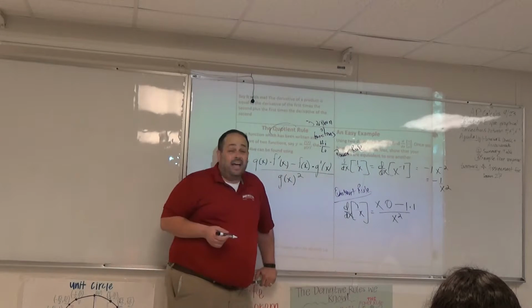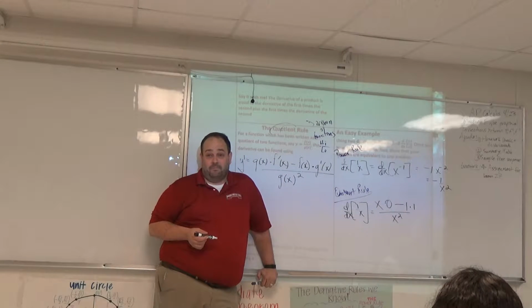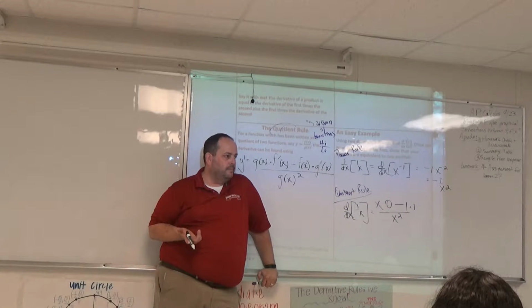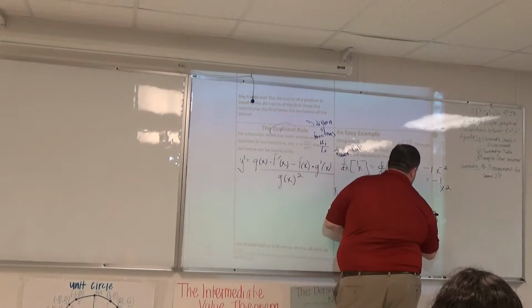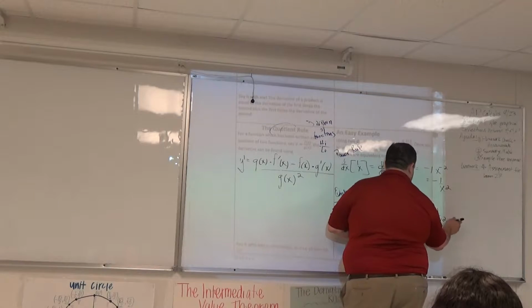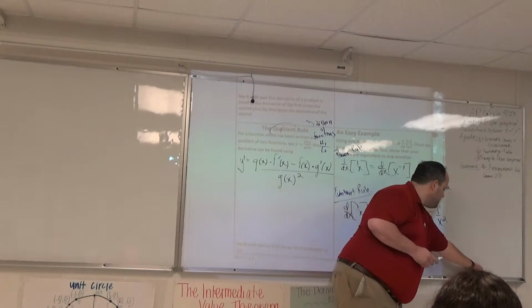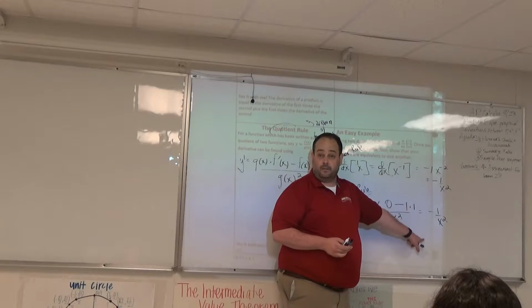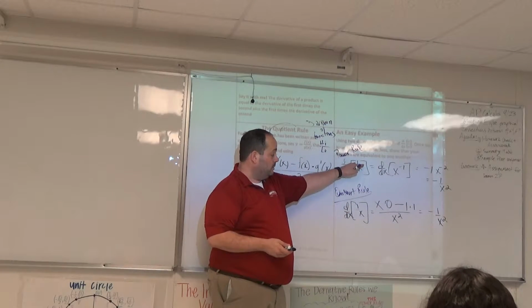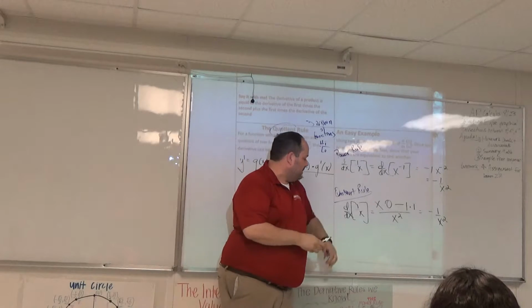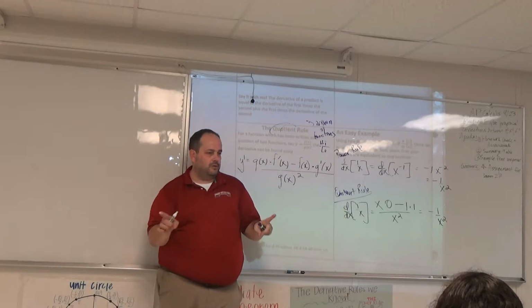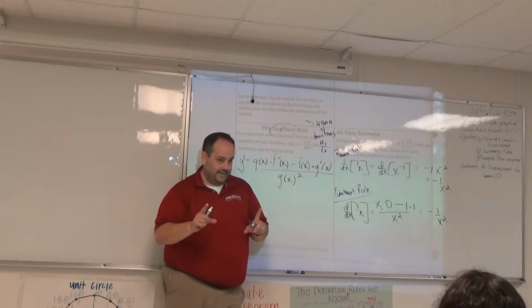Low, x squared. At first glance, it does not look to be the same. But you know x times 0 is 0, minus 1. We're going to get negative 1 over x squared. Everybody get the same thing? Power rule, quotient rule. You have a choice in this problem. Product rule, quotient rule, the only two things I wanted to introduce you to today.